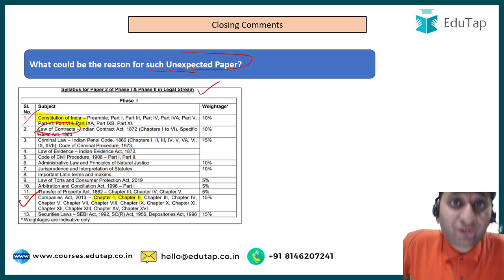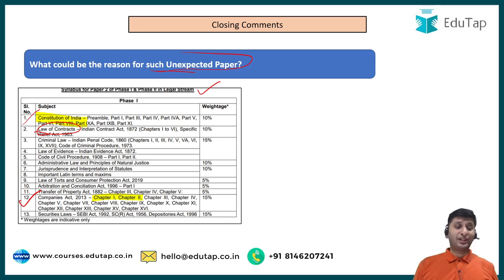But the way they have set phase 2 paper 2, I don't see a reason why they would set up phase 1 paper 2 like this. Totally unexpected, totally unreliable. I would rate it 1 out of 10 if I rate the other paper 9 or 9.5 out of 10. That is phase 2 paper 2. Right. So this can be the reason, though I'm not saying that this is the reason.